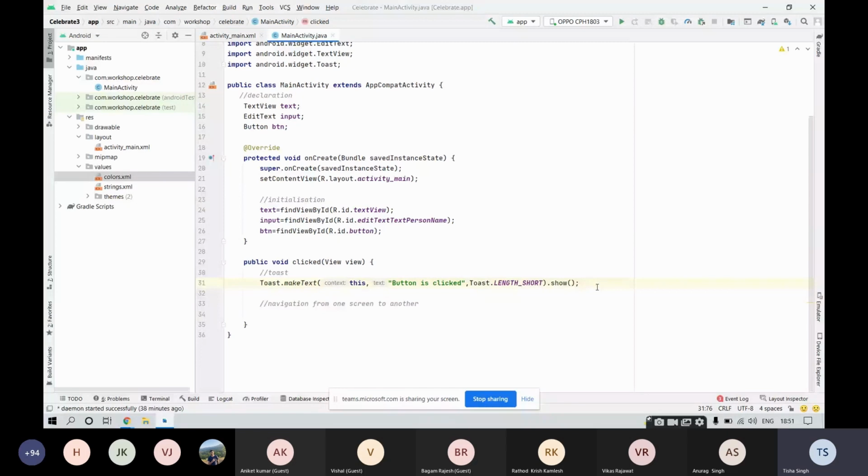Fine. So let me repeat the code for this toast, what we have done. Write Toast over here. After that, write dot makeText. This is a function. Inside this function, provide 3 parameters. The first parameter will tell the name of the activity in which the toast would be displayed. So the activity is this. The next parameter will tell about the string that would be displayed. The third parameter will tell about the duration for which it would be displayed. And then use this dot show. It is important. Sometimes we forget about this dot show. Otherwise, it would be an incomplete one. Fine. So this was the code that we needed for toast.